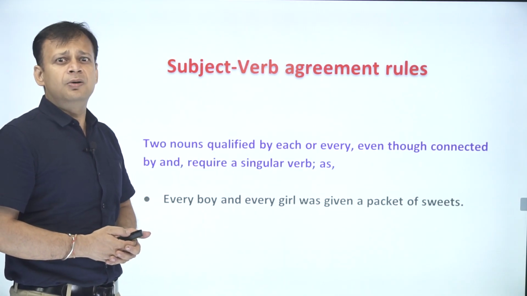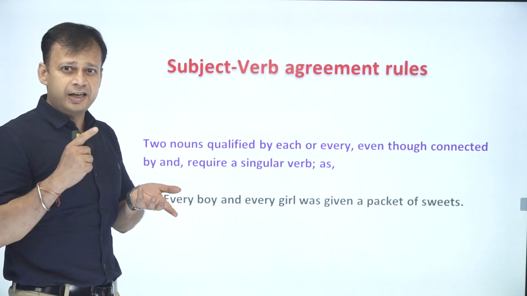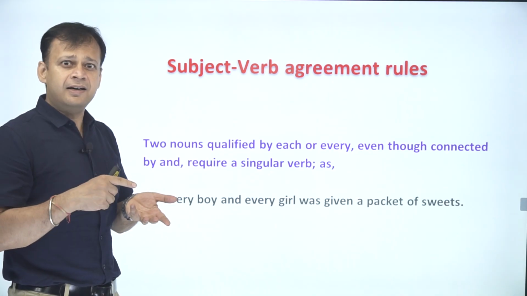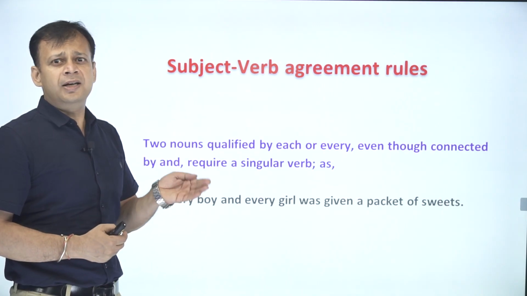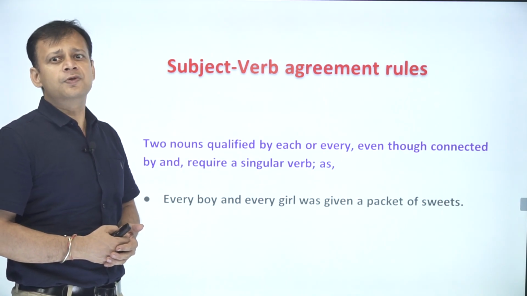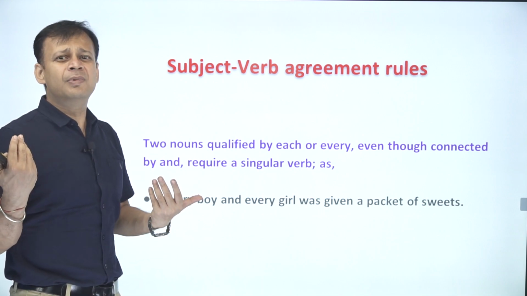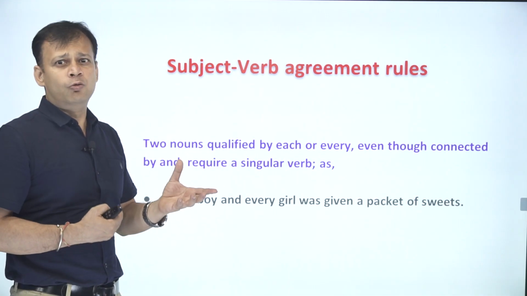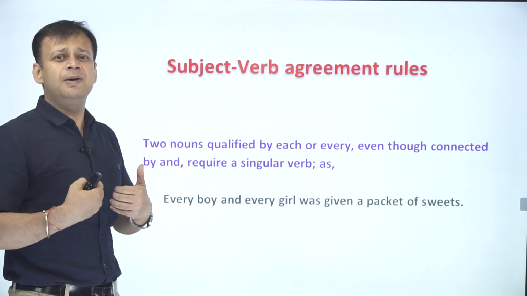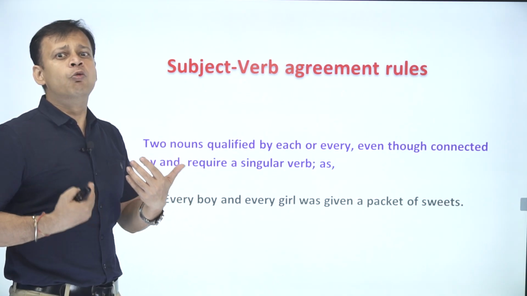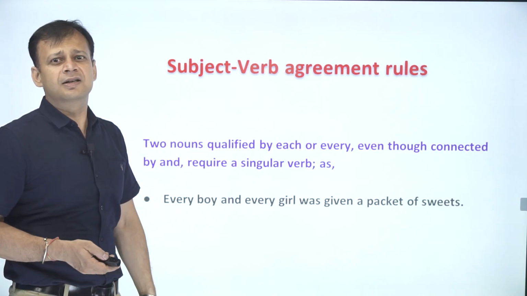Next rule is about two nouns qualified by each or every, even though connected by and, requiring a singular verb. So let us have a look at one example. Every boy and every girl was given a packet of sweets. So here there are basically two sentences which have been combined. Every boy was given a packet of sweets. Every girl was given a packet of sweets. So every boy and every girl, we can't say were, because we are talking about every boy getting it and every girl getting it at the same time.